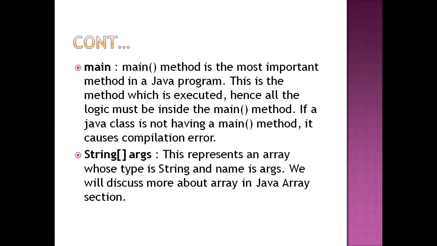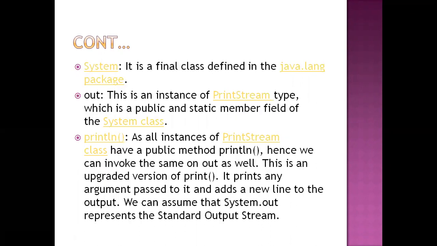Here is the string type. System.out.println, within the double quotes we can write anything. That's why I mention here the string argument: whatever argument we pass is of string type.